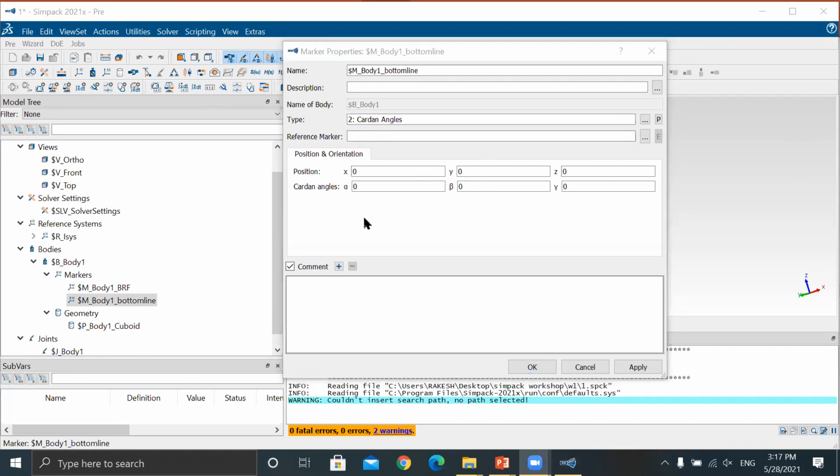What is the position? Now look, that one is for rotation angle, that's not position here.